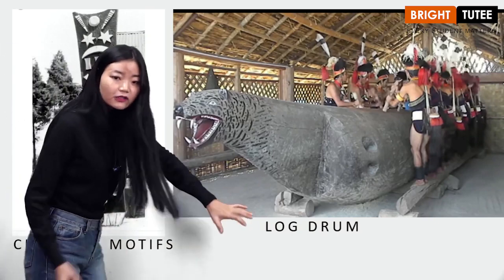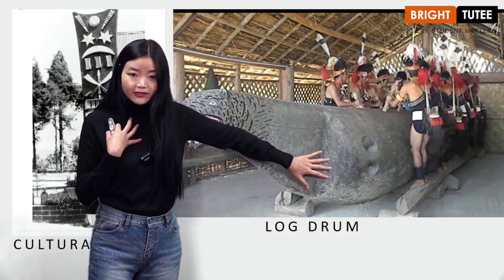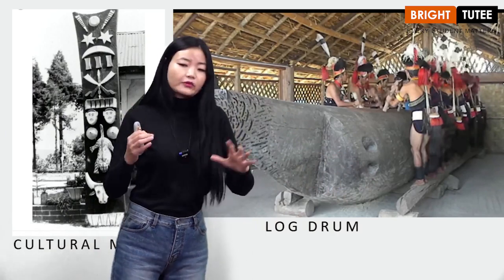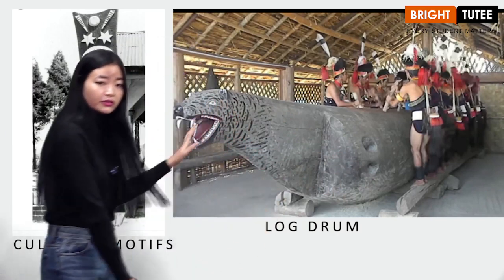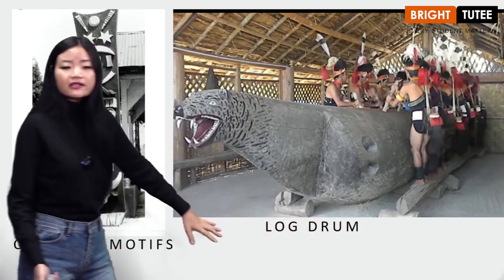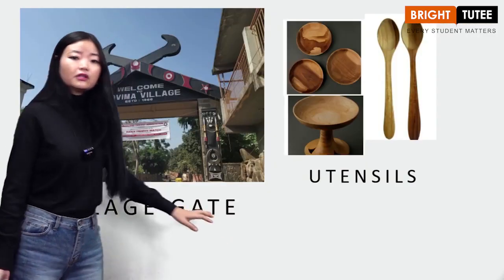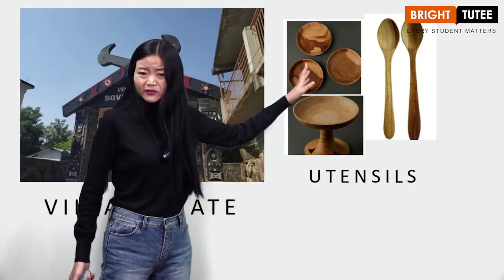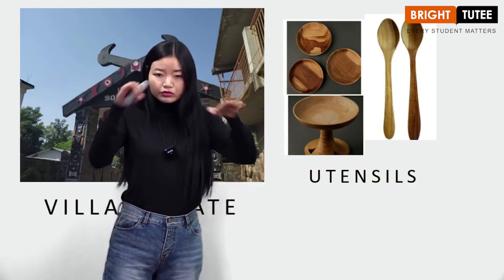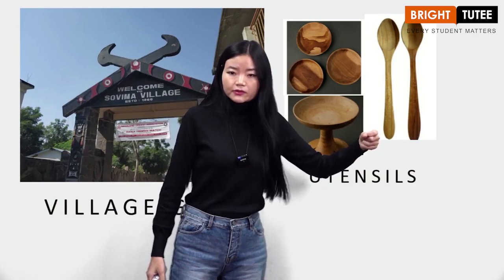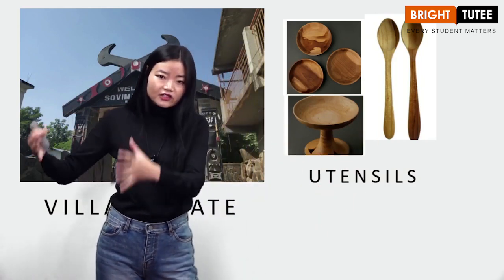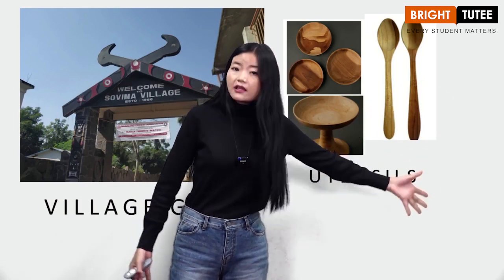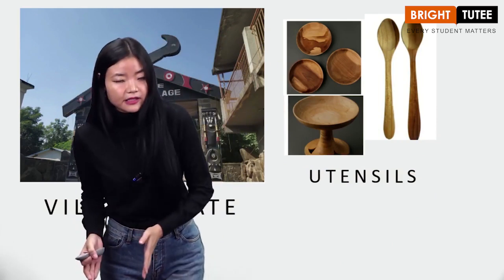And then you will also get to see log drum. Oh, this is so fascinating to me. Okay, so this is just a simple wood, but they have carved it, or I can say they have chiseled it into an animal. Just imagine, see, this is so good, right? So these are wood carvings, and also the village gate. Not only that, utensils. Some of the wooden plates, stand plate, and also spoons. So these are the wood carving skills of the Nagas, which was there in the early days, and so also in the present context.